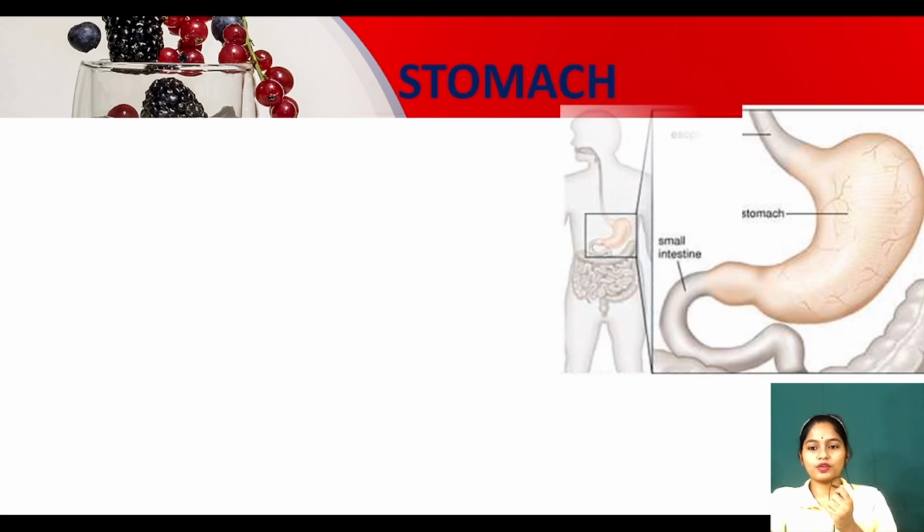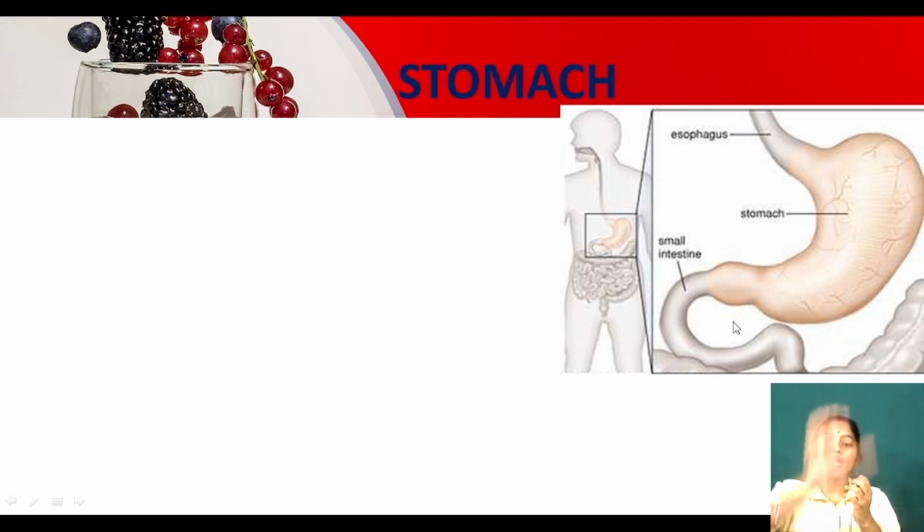Stomach, how is the stomach looking? It is looking like a muscular bag. It means, see, the esophagus is joined with the stomach and the stomach next continues to the small intestine. So esophagus, stomach and small intestine. So stomach is joining the esophagus and the small intestine. Clear? So what happens? With the help of peristaltic movement, the food is coming through the esophagus and it is